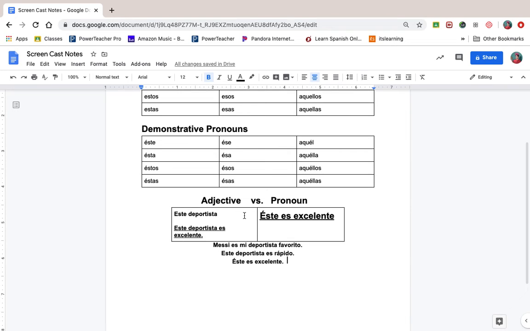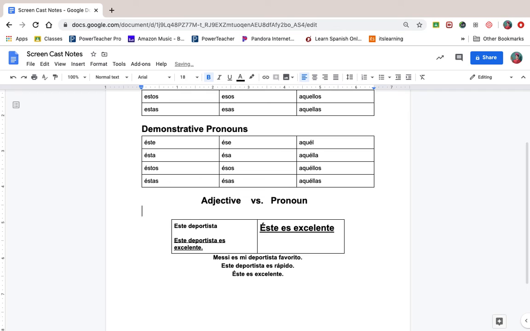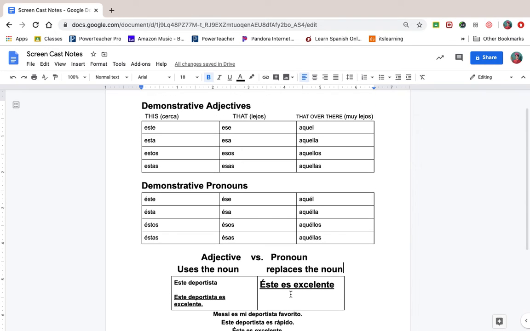Okay? So that's your difference between your adjective and your pronoun. The adjective uses a noun, and your pronoun replaces the noun. Okay? So that's your big difference. I hope this helps a little bit.